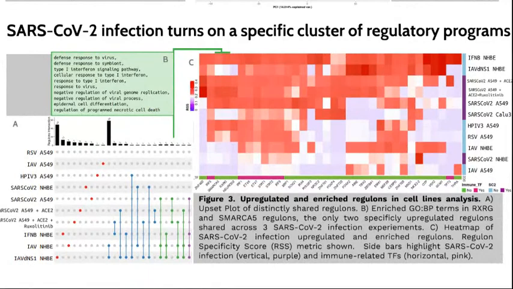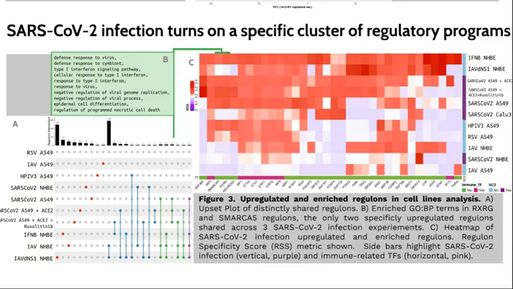After building the regulons with PISCES, we see here the cell lines analysis. In panel A, we see an upset plot of the regulons that are distinctly shared across infection or treatment experiments, each of which show a unique regulatory signature. Panel C is a heat map of the regulons enrichment per experiment on the y-axis, and on the x-axis, the TF guiding each of the enriched and upregulated regulons.